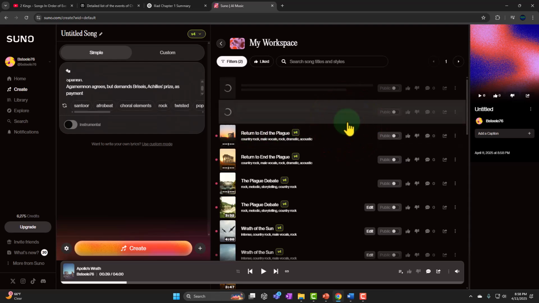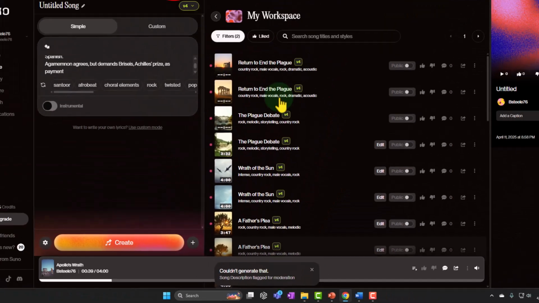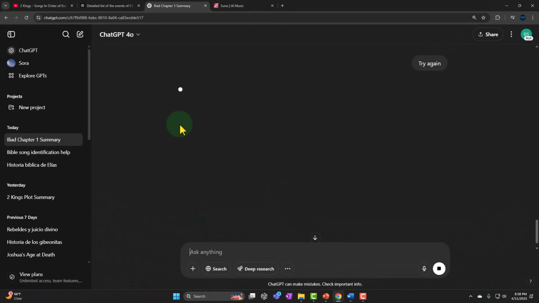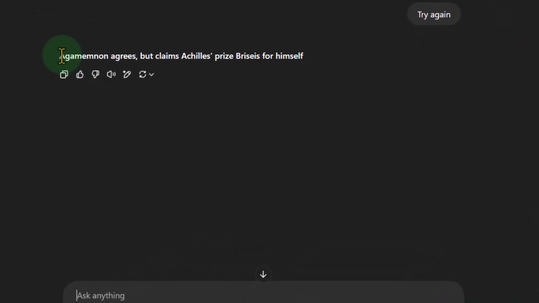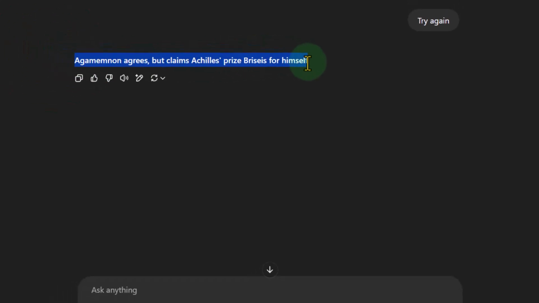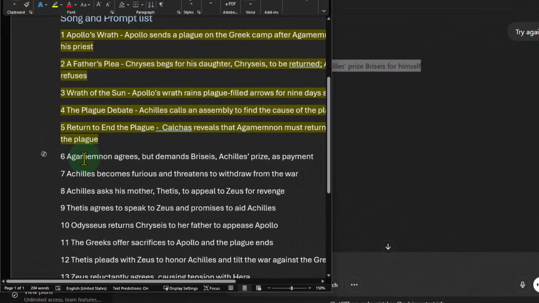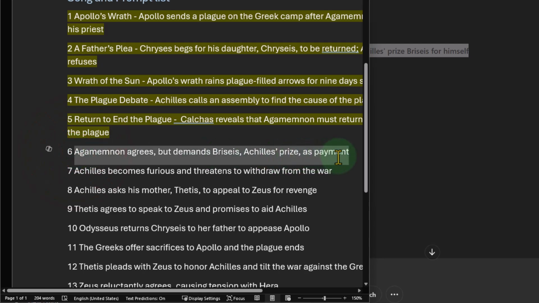It looked like it was about to, but no. Okay, so I'm just going to say try again for ChatGPT. It's still being picky. It's a really fussy AI generator. Wants to be all politically correct or whatever.